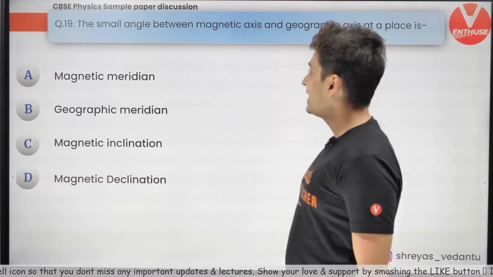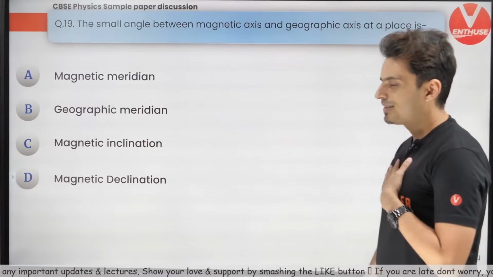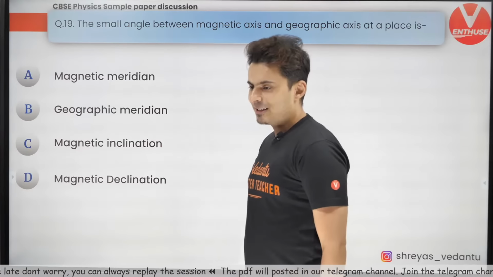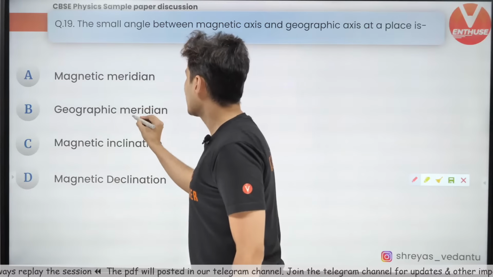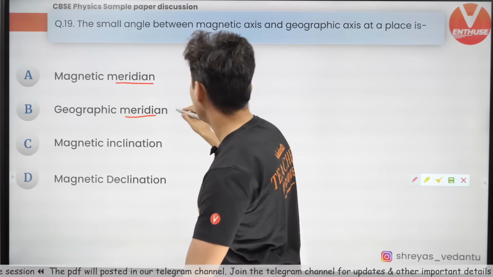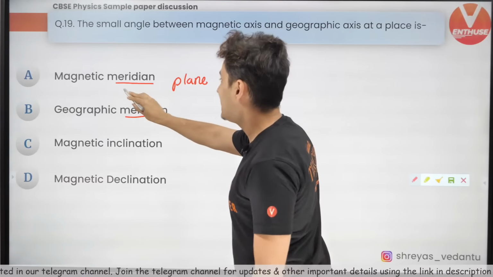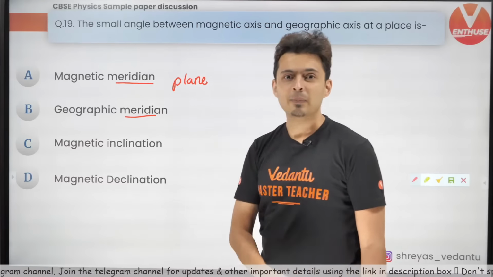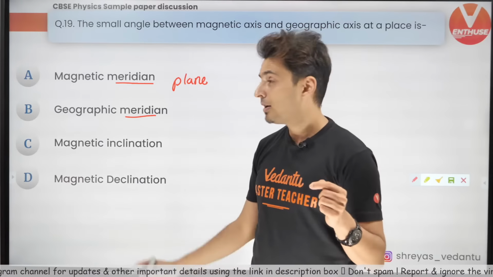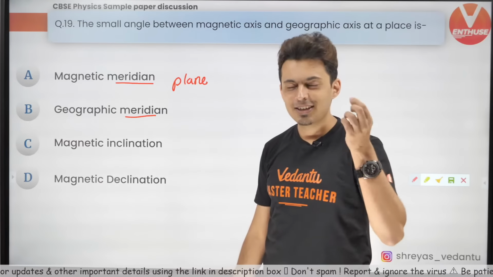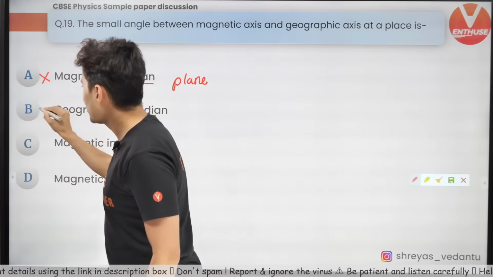Okay, the small angle between magnetic axis and the geographic axis at a place is called, come on guys, this is something everybody should get. Oh my god, many people are making a mistake. Guys, meridian does not mean a line, it means a plane. So magnetic meridian is not even an angle. Magnetic meridian is a plane which contains magnetic field and magnetic axis. Geographic meridian is a plane which contains geographical axis and the point. So these are not even correct.